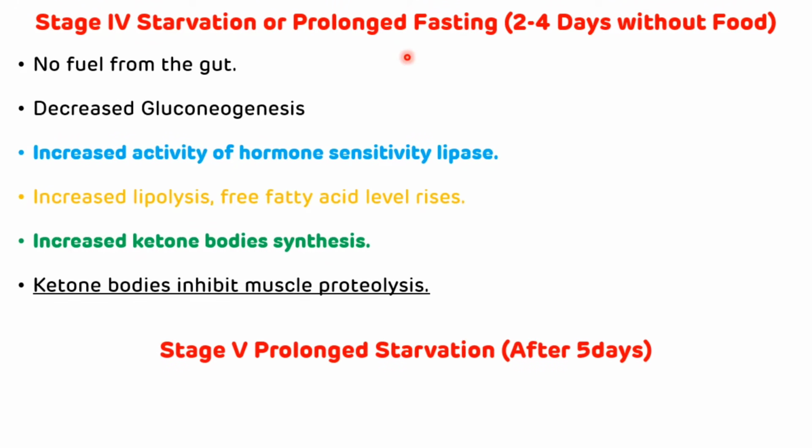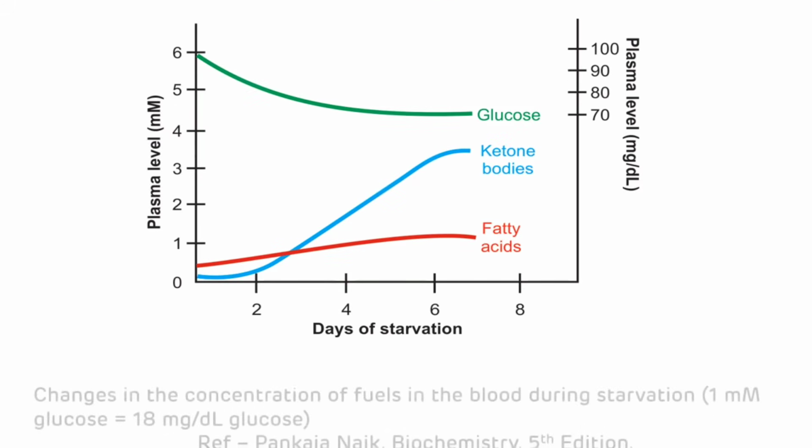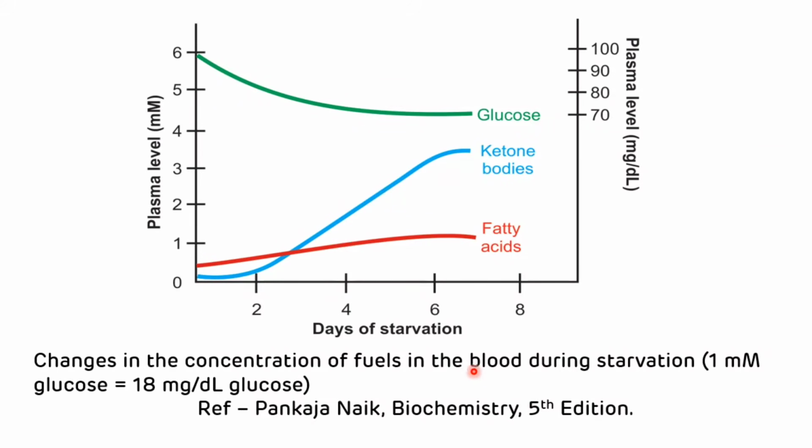Now stage 5, that is prolonged starvation, which occurs after 5 days without food, and in stage 5 there is an increased proteolysis, so that will lead to the muscle wasting and cachexia. This is the picture showing the changes in the concentration of fuels in the blood during starvation. As you can see, there is an increased level of ketone bodies in the prolonged starvation that is occurring in the stage 4.